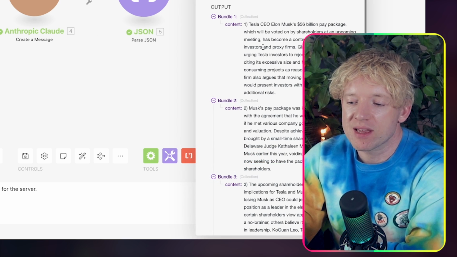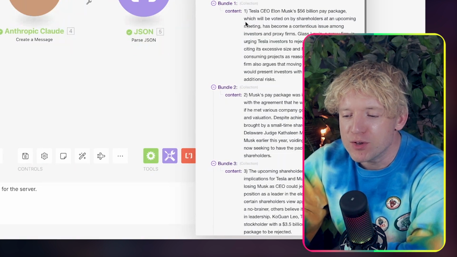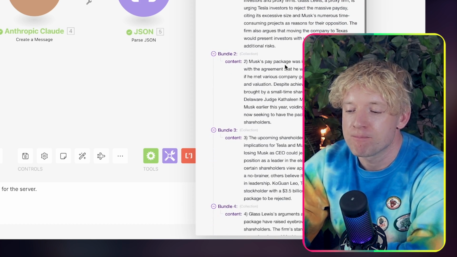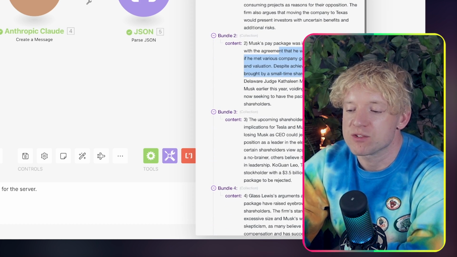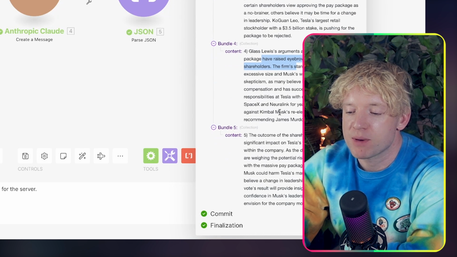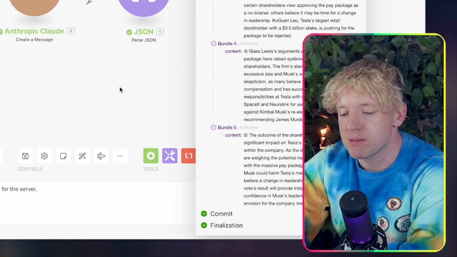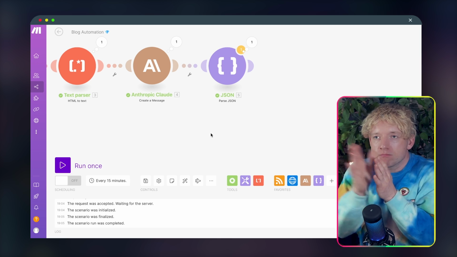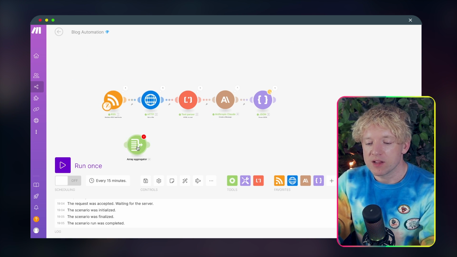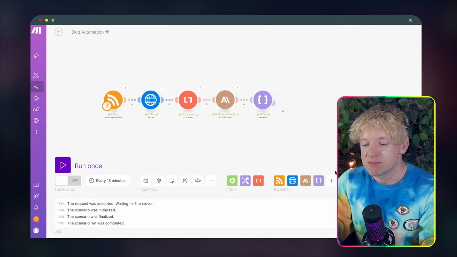So look, we come out of it, we click here, and guys, look at these beautiful bundles. Bundle 1, Tesla CEO Elon Musk's 56 billion pay package. And then this one's here, his pay package was approved, the upcoming shareholder vote, Glass Lewis's arguments against Musk's pay package, the outcome of shareholder vote, blah, blah, blah. So he's basically taking the article, splitting it into 5 different things. Incredible. Now we add in this beautiful array aggregator, but I'm going to delete him first.